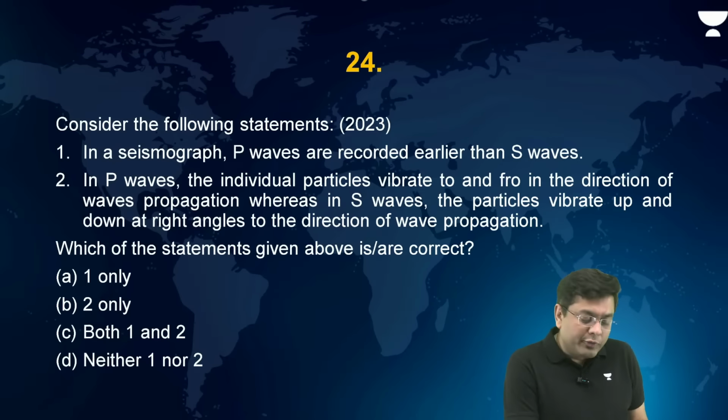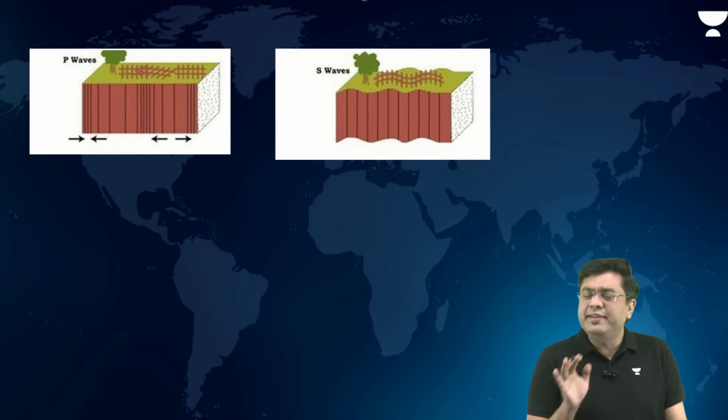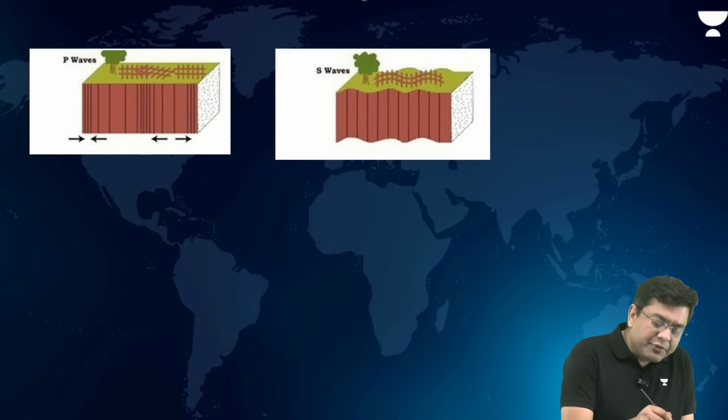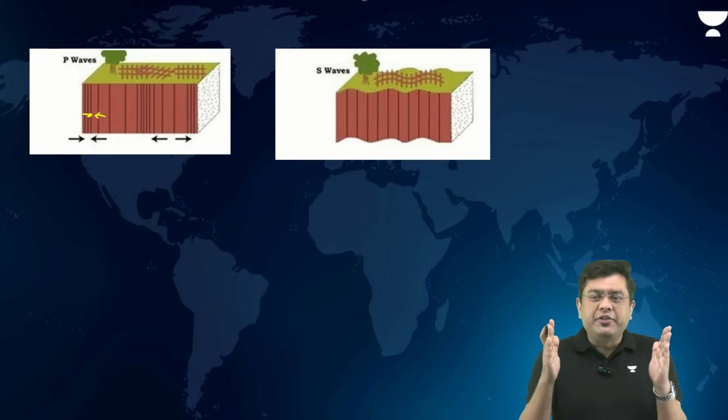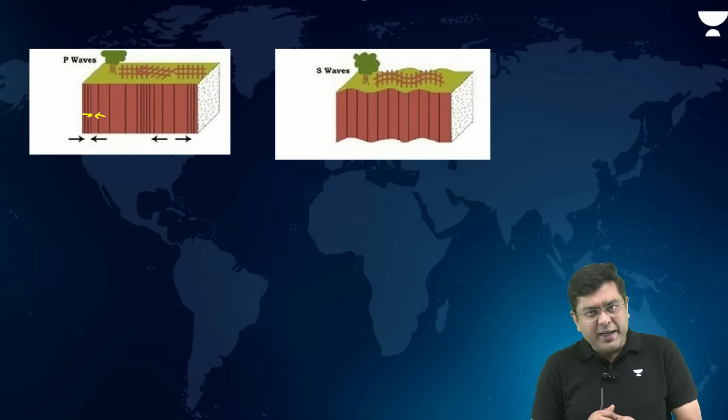So this is about seismograph or occurrence of seismicity. So when you take a look at P waves and S waves, a simple difference. P waves, basically there is a kind of a wave motion somewhat like this. Compression, expansion, like that the wave will propagate.